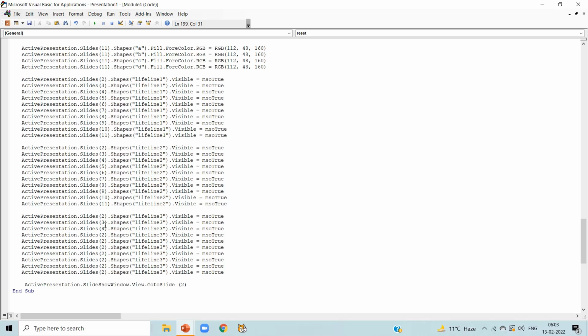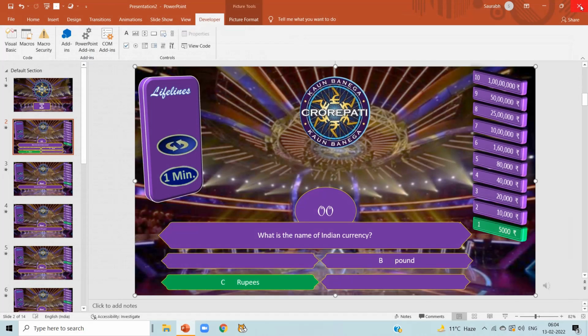For that, change slide number from 2, 3, 4, 5, 6, 7, 8, 9, 10 and 11. That means all the lifelines will be visible when we click on the reset button. And this is the end of the coding and our game is complete now and ready to show.